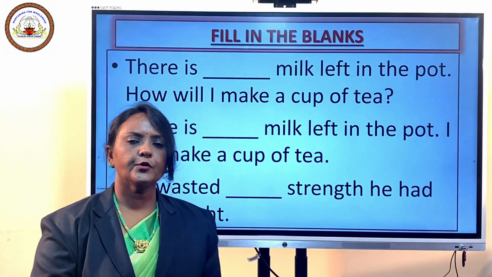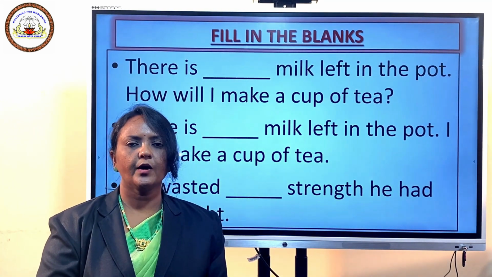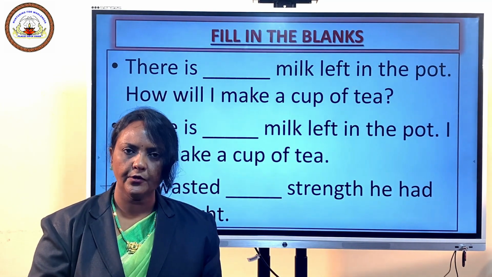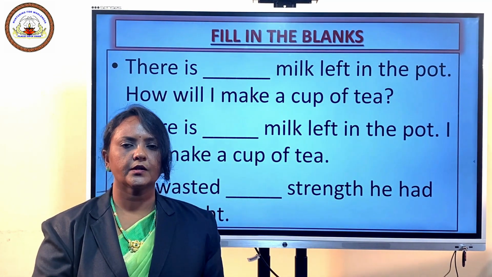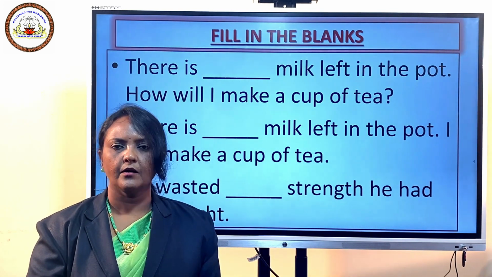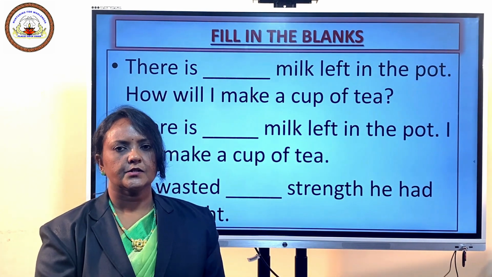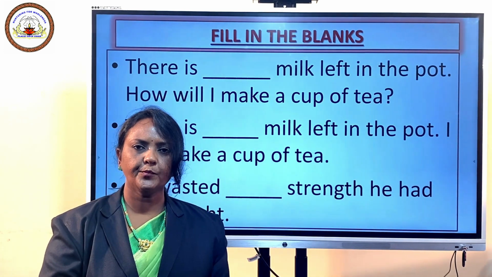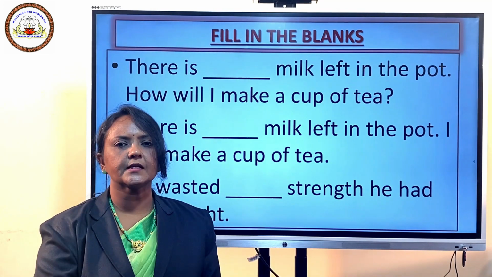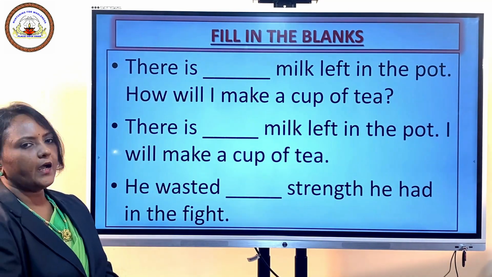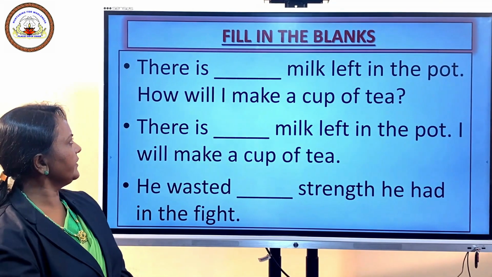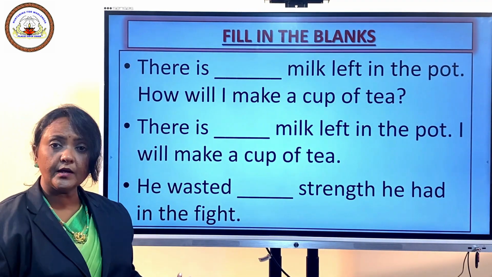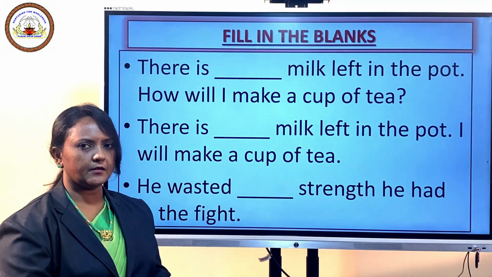Now here are a few sentences given to you. You have to fill in the blanks using few, a few, the few, or little, a little, and the little. So using these words, let us complete the sentences. Hope you are ready with your notebook. Copy these sentences into your notebook. I'll read out the sentences for you. First one, there is dash milk left in the pot. How will I make a cup of tea?